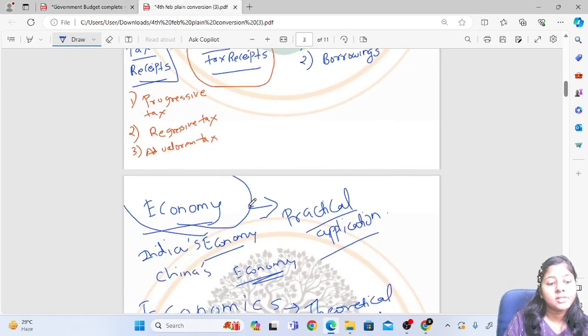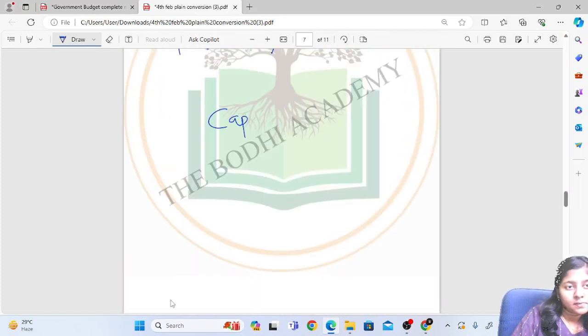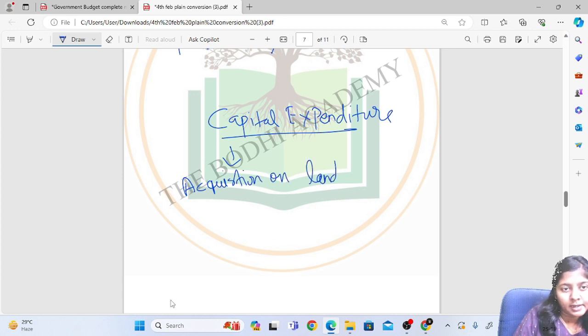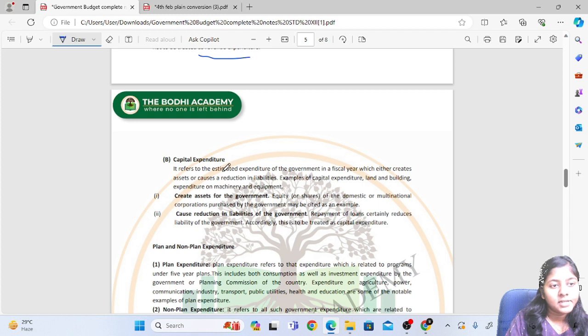Capital expenditure is expenditure on acquisition of land or building, or purchase of any machinery, etc. So capital expenditure refers to the estimated expenditure of the government in a fiscal year which either creates assets or causes a reduction in liabilities. So, land and building, expenditure on machinery and equipment.